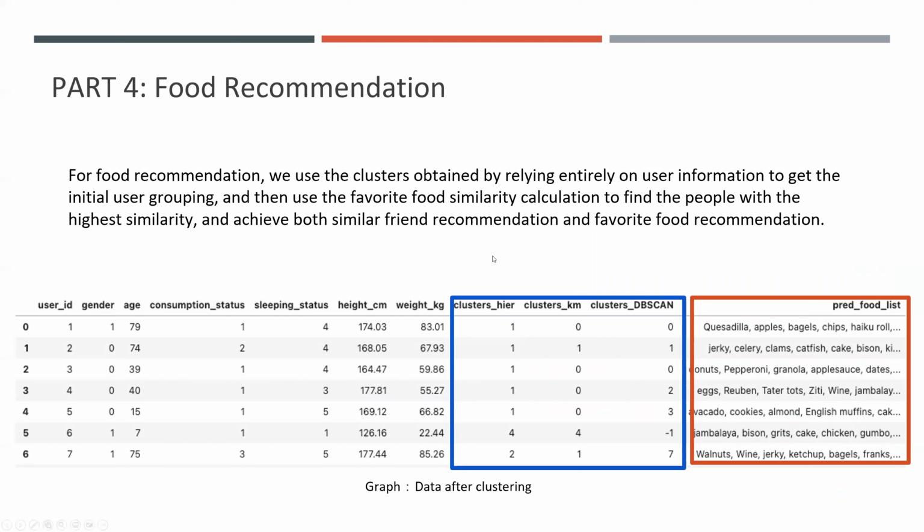Okay, after clustering, we build a recommendation system for users so that everyone using our application can find others who share the same food preference as him. And this is the data set after clustering. And as we mentioned above, we used the 3 clustering methods, and we finally decided to use k-means clusters.